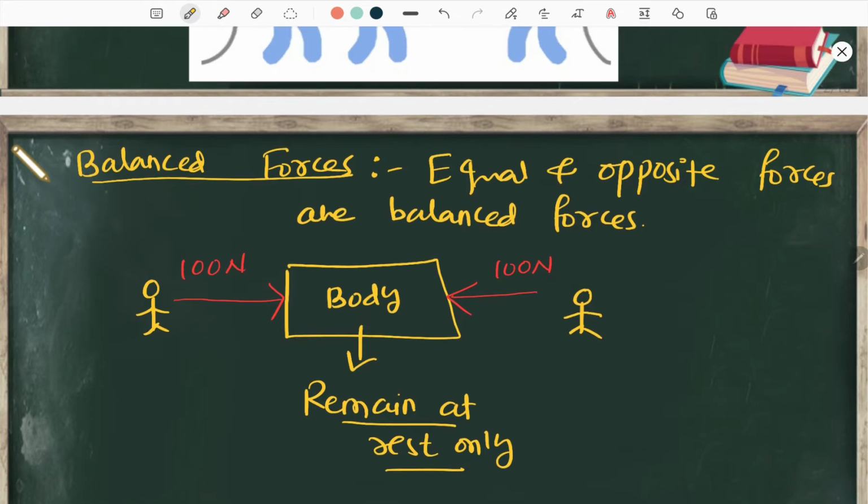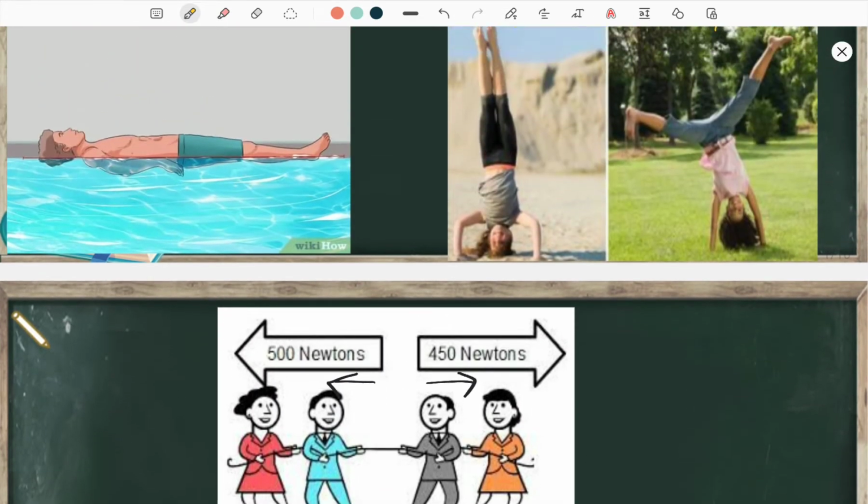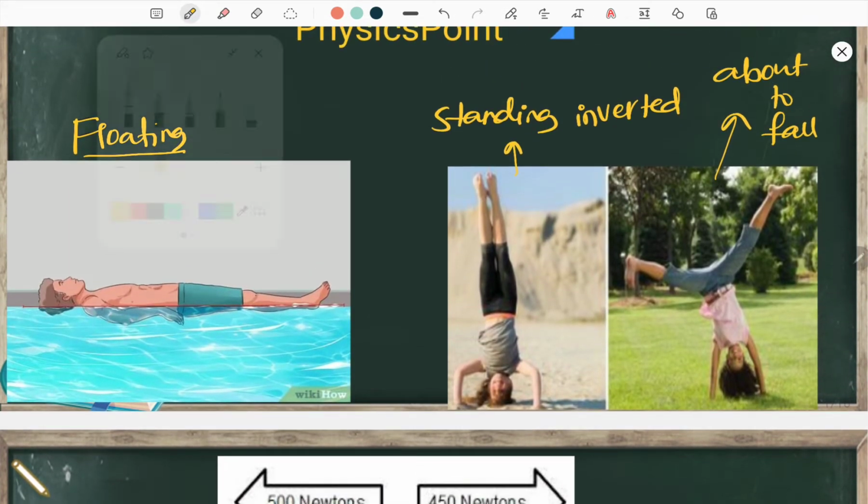All right. The same thing is happening here. Look at this. In this diagram, what is happening? This boy's body is applying some weight downwards. This is the gravitational force. Weight means gravitational force. We'll study in detail about this weight in the gravitation chapter.